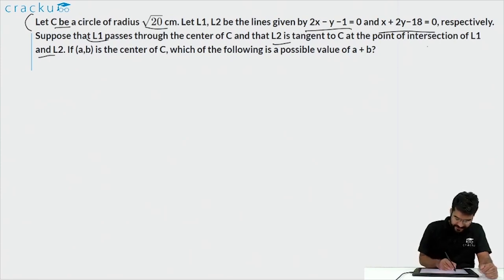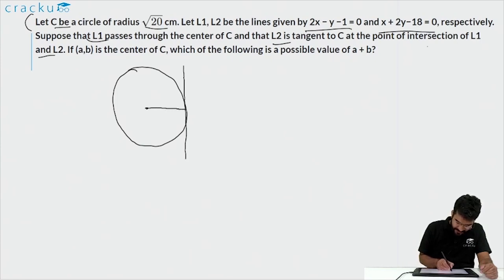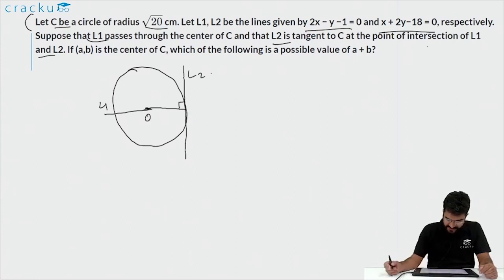So let us first draw the diagram. The reason we draw the diagram is because we'll get an intuitive sense of what the information given looks like, and it makes it easier for us to understand what is exactly needed. So this is what is given. This is L1, it passes through the center of the circle O, and this is L2, it is tangent to the circle at the point of intersection.